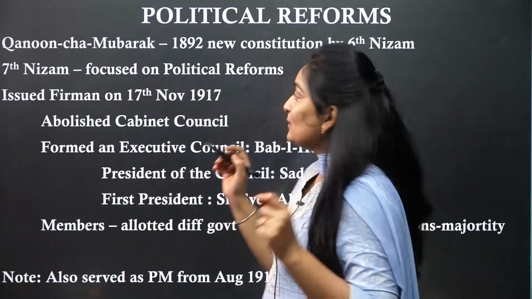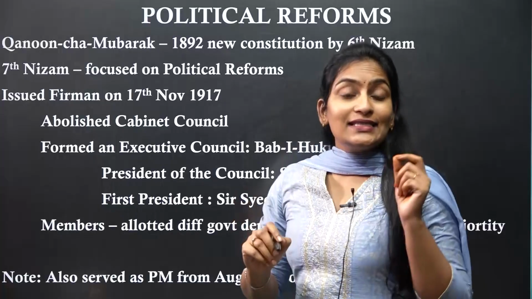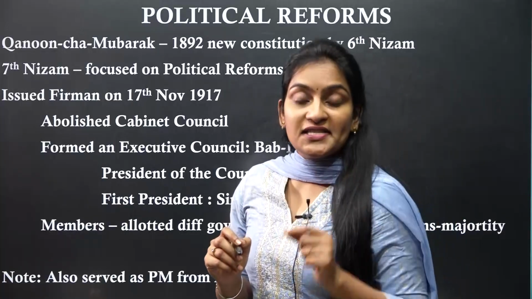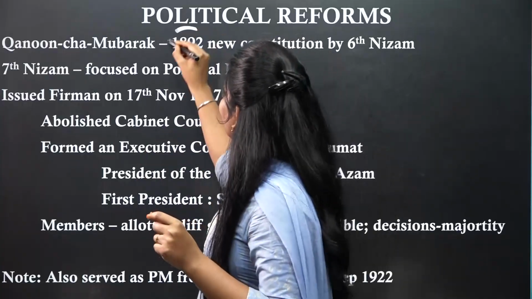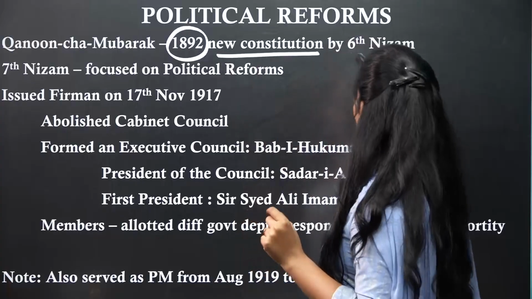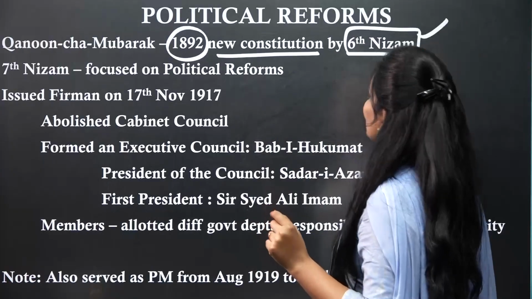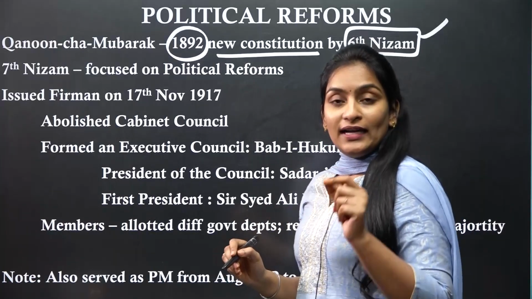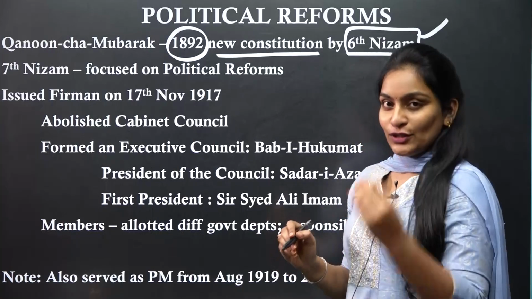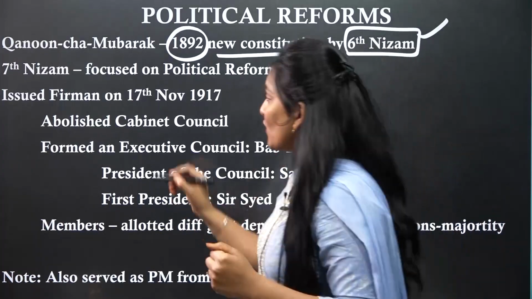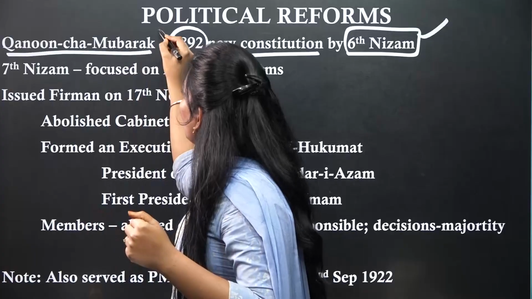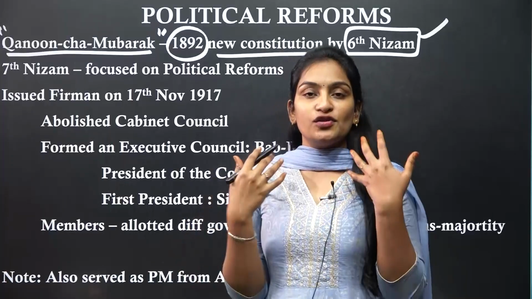I'll tell you certain prelims factual information. By the 6th Nizam, who was the 6th Nizam? Mir Mahbub Ali Khan, in 1892, introduced a new constitution. Who introduced a new constitution? It was the 6th Nizam Mir Mahbub Ali Khan in 1892. What is the name of the constitution? Kanun Cha Mubarak. An important fact you have to remember: a new constitution was framed.